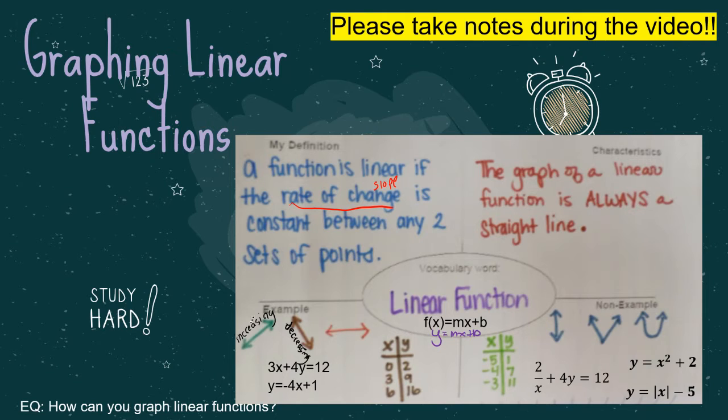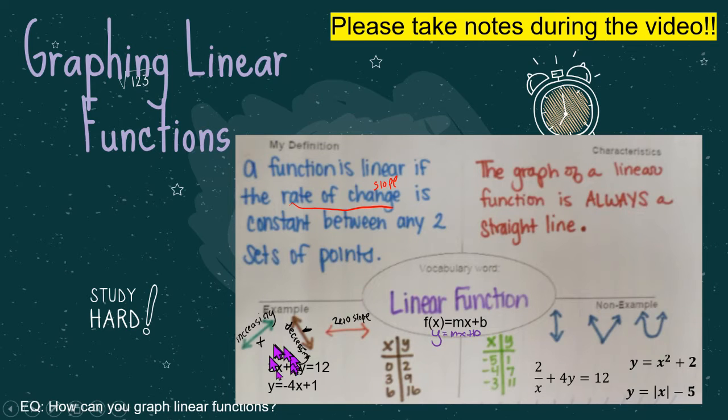This would be if it has a positive slope. Decreasing would have a negative slope. And then this one is a horizontal line. If it's a horizontal line, it's still linear, and that would mean we have a zero slope.